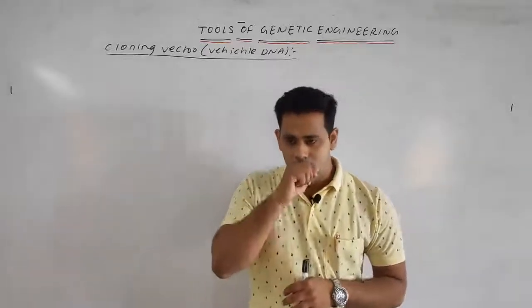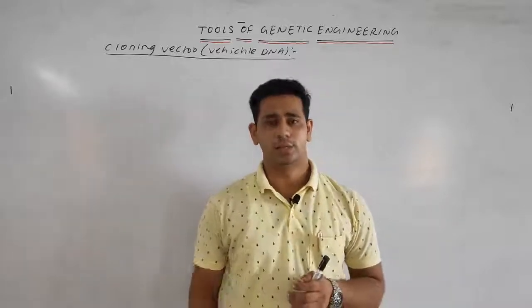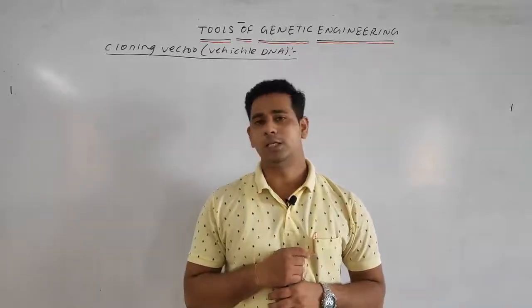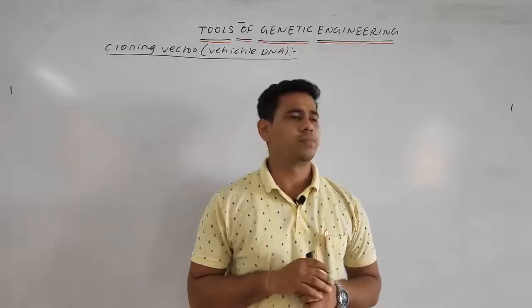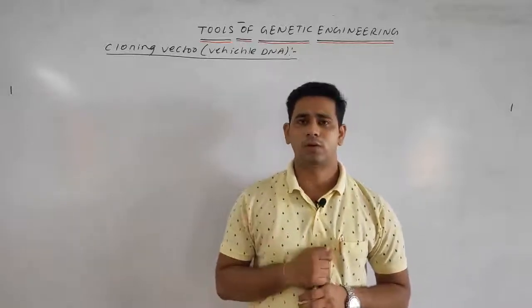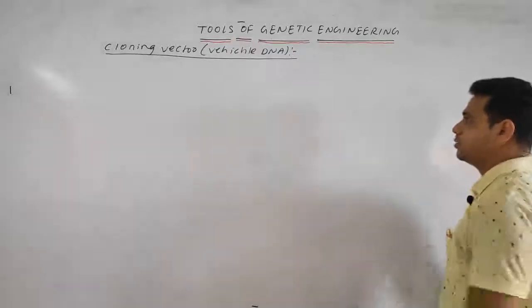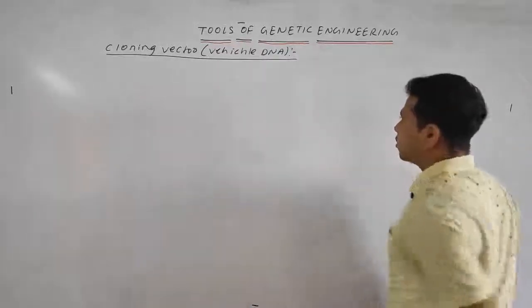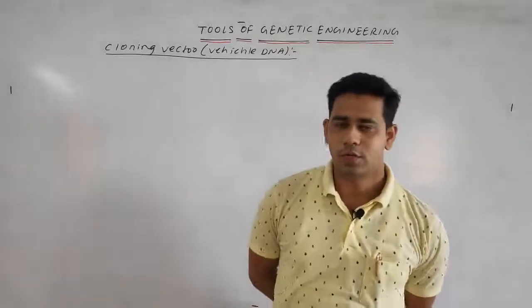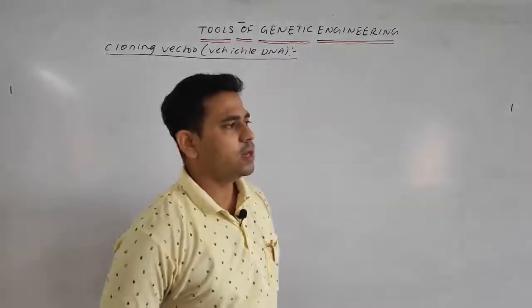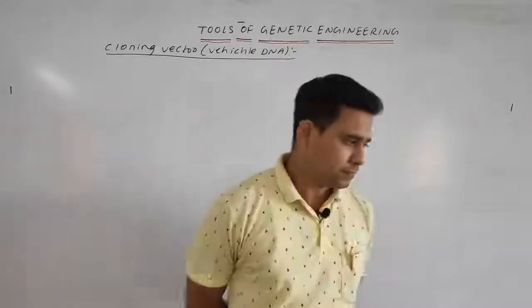nucleotide. Further we discussed that about 100 types of restriction endonuclease are present. Then we discussed how the naming of the restriction endonuclease is done, and lastly we discussed the synthesizing enzymes. Today we'll discuss our new topic, the cloning vector. It is also one of the important tools of biotechnology. In the previous class we completely discussed the endonuclease, the exonuclease and the restriction endonuclease.